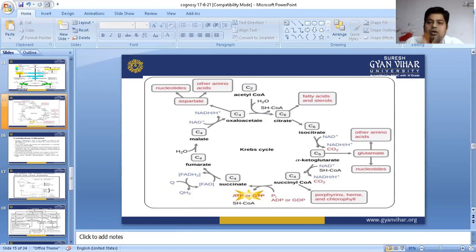So in this Krebs cycle, we are going to see how some specific amino acids are synthesized in our body. Apart from them, we are going to see cholesterol synthesis, sterol synthesis, and glutamate synthesis, which is responsible for nucleotide synthesis, and aspartate synthesis, in the Krebs cycle pathway.